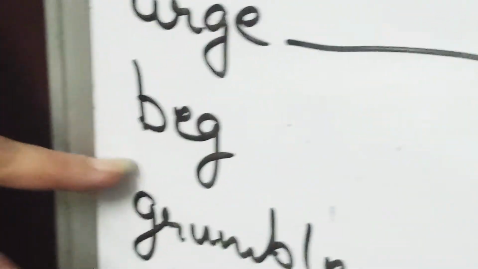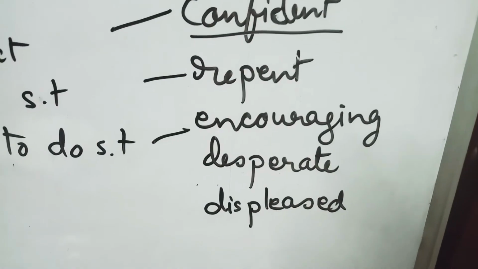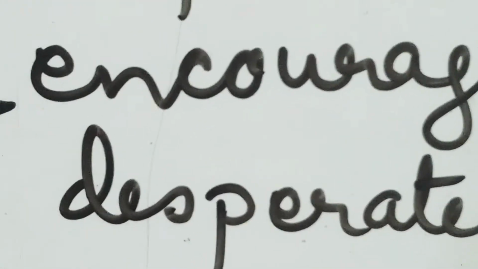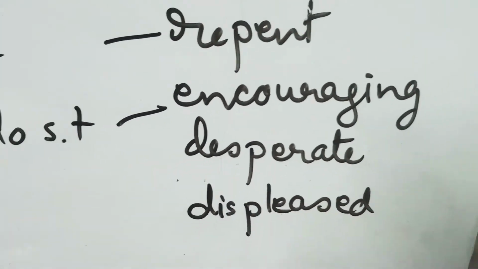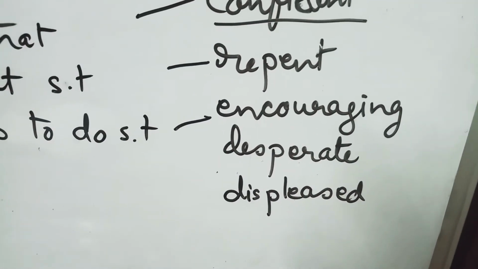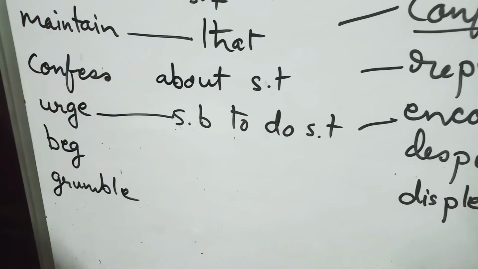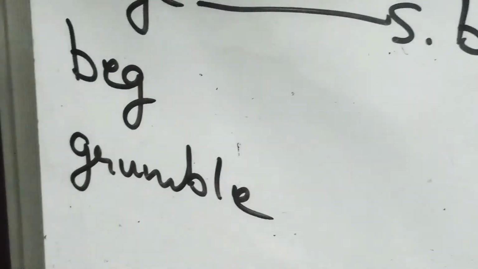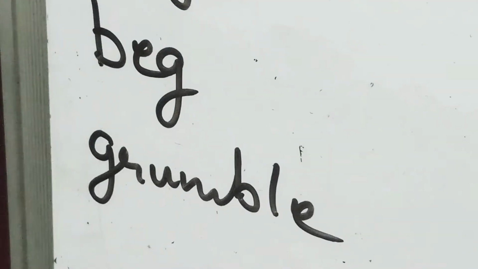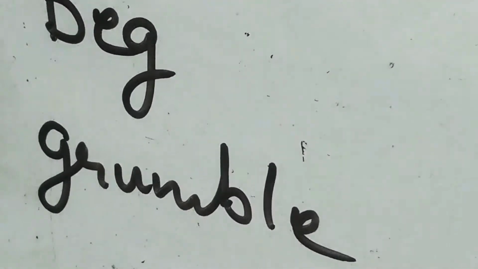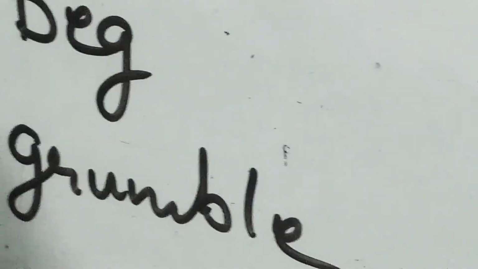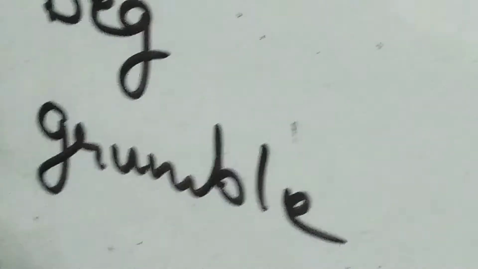Beg, when do you beg? When you are desperate about something, you need that, you want that. I beg you to please give me your Dan Brown books because I desperately need to read that, but I need to read that not to increase my collection. So when that desperation is coming, only the readers can understand that. Those who don't decorate the books, only they read it. That is where the begging is coming.